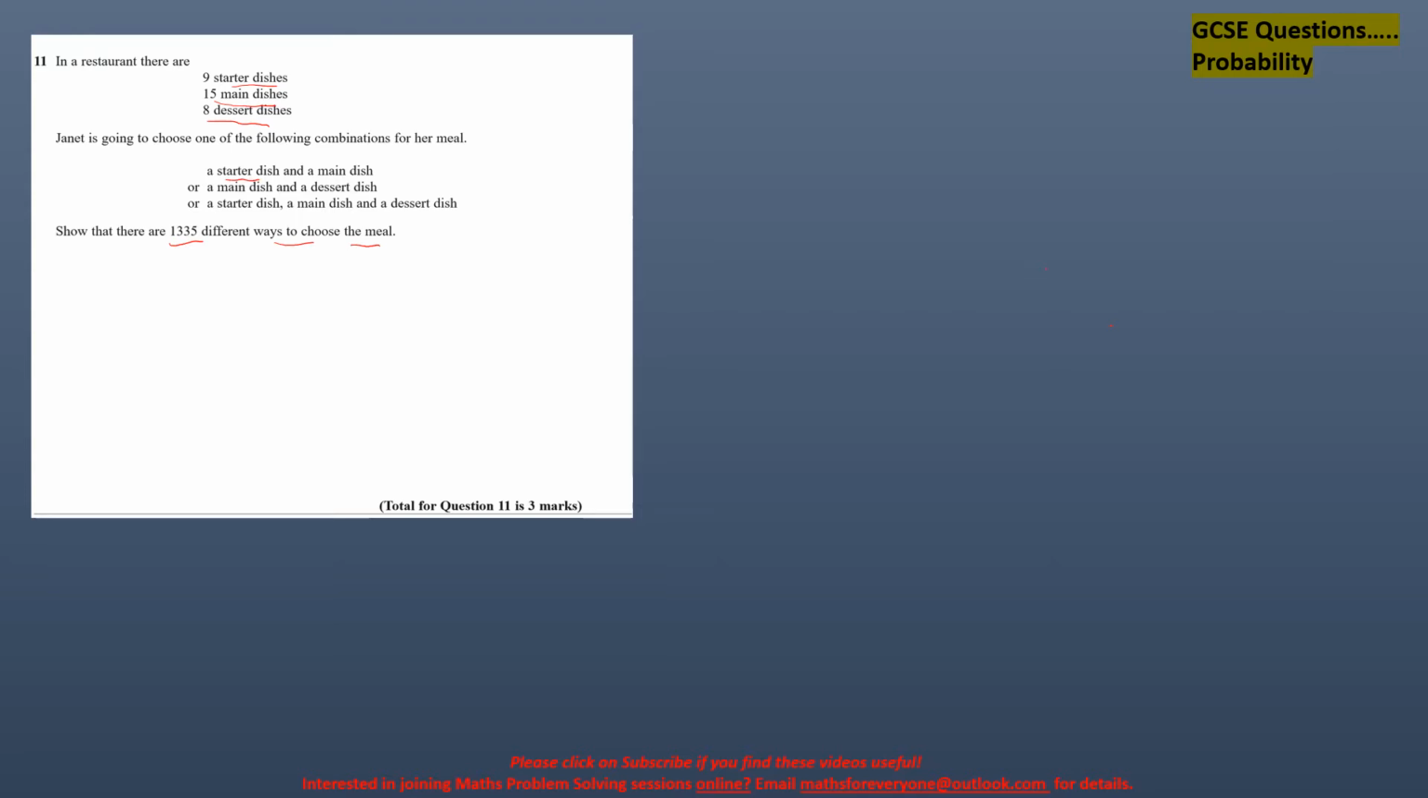If you have one starter dish and one main dish, how many ways can you choose it? One starter dish can be chosen from 9 starter dishes. We only need one, and also one main dish. So it is in 9 ways. We multiply 9 times 15, because there are 15 ways in which you can choose main dishes. Then we have a main dish and a dessert dish. Once again, the main dish can be chosen in 15 ways, the dessert dish can be chosen in 8 ways.